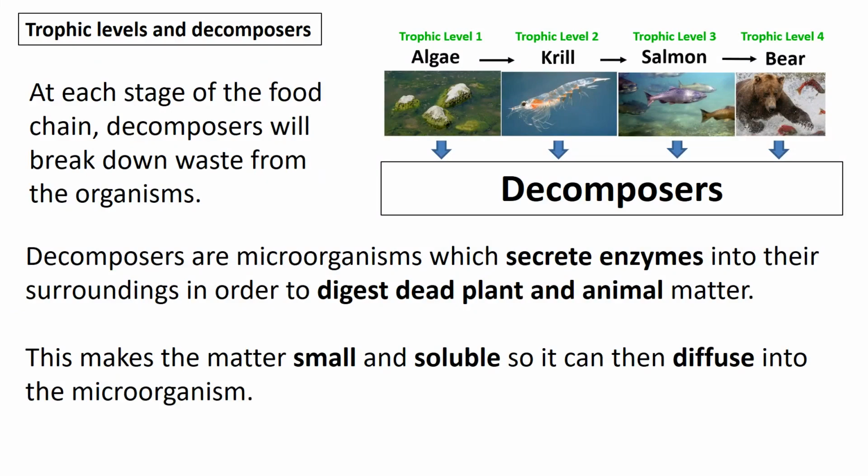So you can see at each stage of the food chain, energy is being passed on to consumers, but we also have decomposers at play, because whenever these organisms die, or from the waste that they produce, the decomposers sit underneath all of these trophic levels. Decomposers are microorganisms that secrete enzymes into the surroundings in order to digest dead plant and animal matter. This makes it small and soluble, so it can diffuse into the microorganism, and the microorganism can use it for their own growth and respiration.